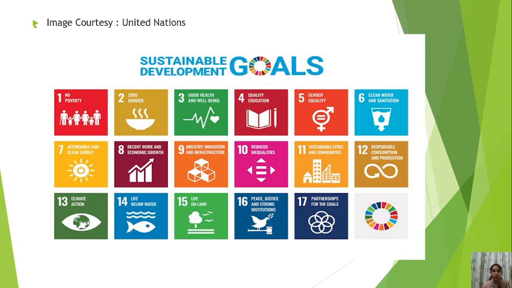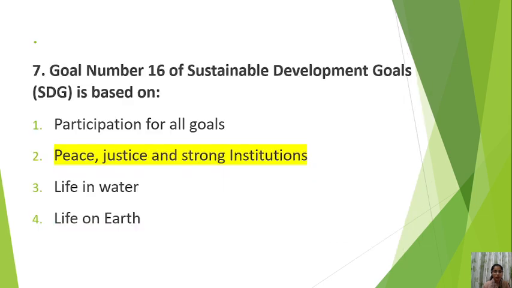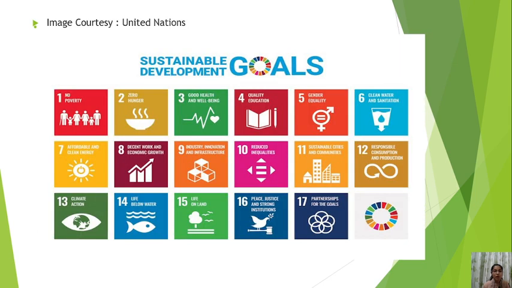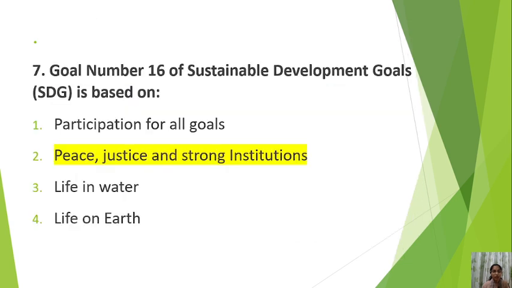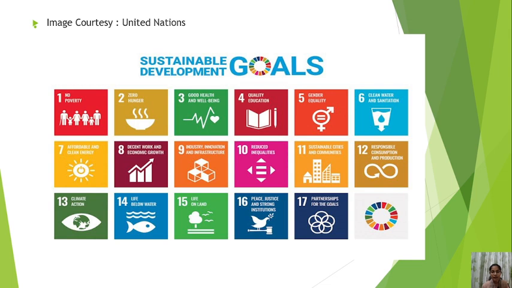So fifth is gender equality; sixth, clean water and sanitation; seventh, affordable and clean energy; eighth, decent work and economic growth; ninth, industry, innovation and infrastructure; 10th, reduced inequalities; 11th, sustainable cities and communities; 12th, responsible consumption and production; 13th, climate action; 14th, life below water, that was given in your question as life in water; 15th is life on land; 16th, peace, justice and strong institutions, which we are dealing with right now; and 17th is partnerships for all the goals.